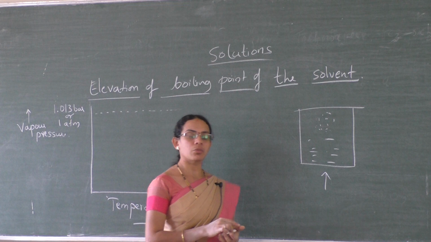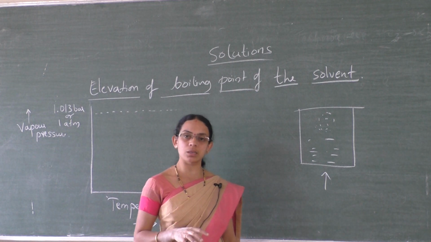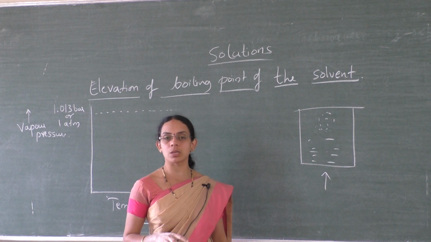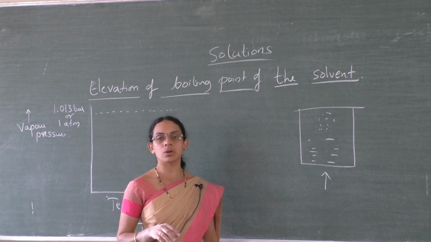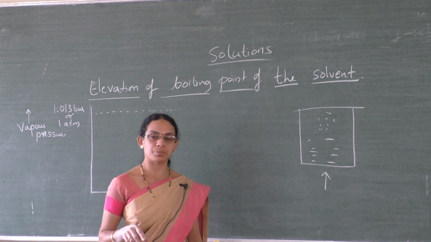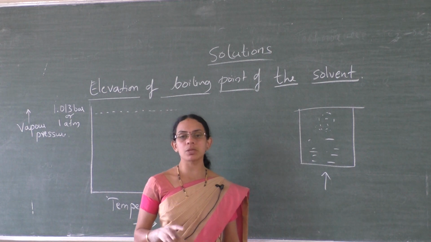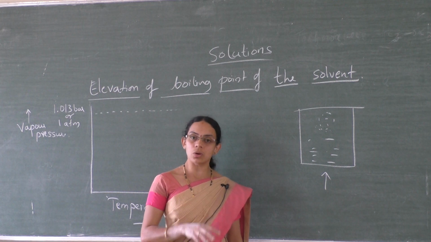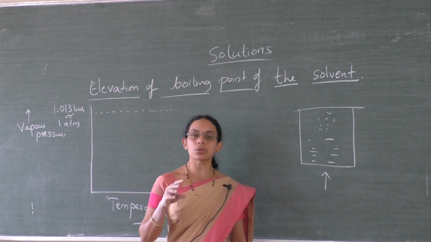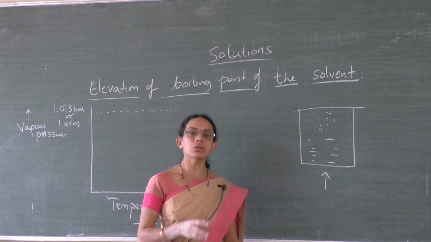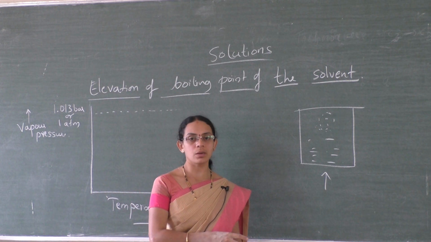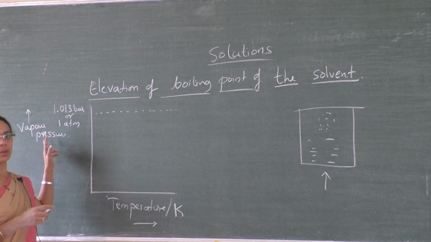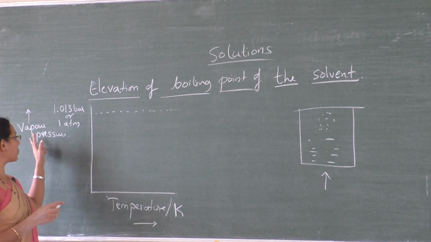atmospheric pressure. For example, the boiling point of water is 100 degrees Celsius, because at that temperature vapor pressure of water becomes equal to the atmospheric pressure, or 1.013 bar pressure. So we know that the vapor pressure of the solution is less than that of the vapor pressure of the pure solvent, right? So in order to boil a solution, we have to increase the temperature above the boiling point of the pure solvent, right? So let us explain it by using a graph, temperature and vapor pressure graph.